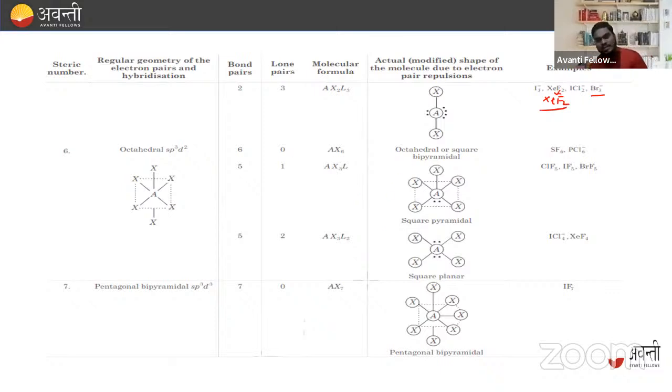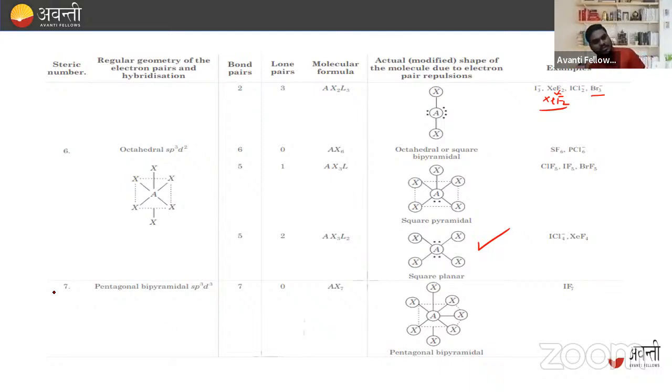or we say square bipyramidal. When one lone pair is present, they are known as square pyramidal only. If there is no lone pair, square bipyramidal. If one lone pair, square pyramidal. If there are two lone pairs, then it is known as square planar, because both are having lone pairs, right? And they are the examples like ICl4 negative, XeF5, ClF5, IF5, BrF5, and PCl6 negative and so on.